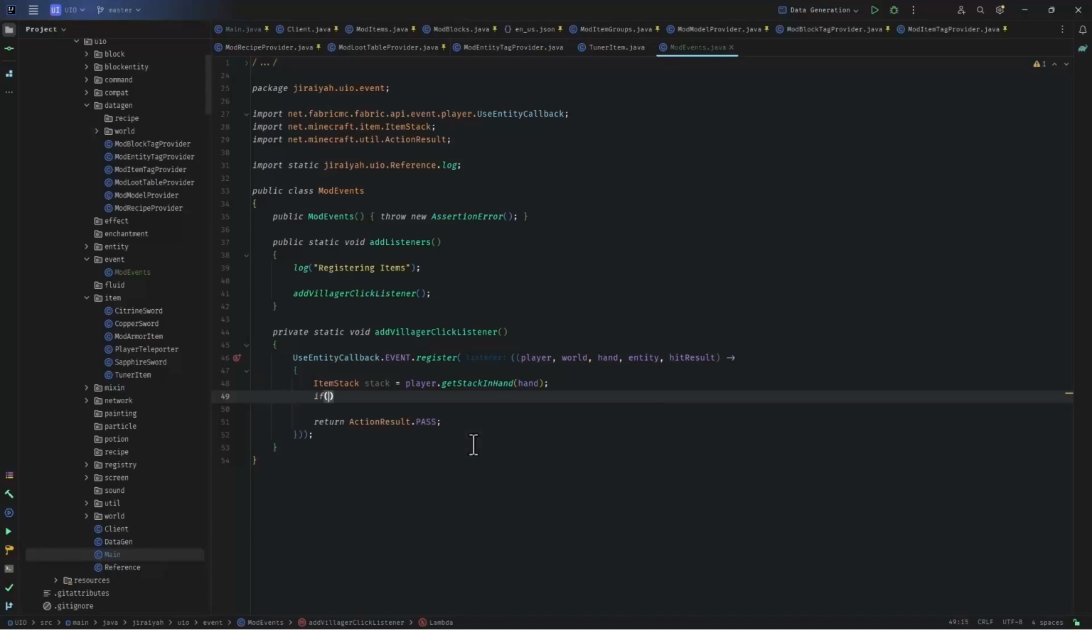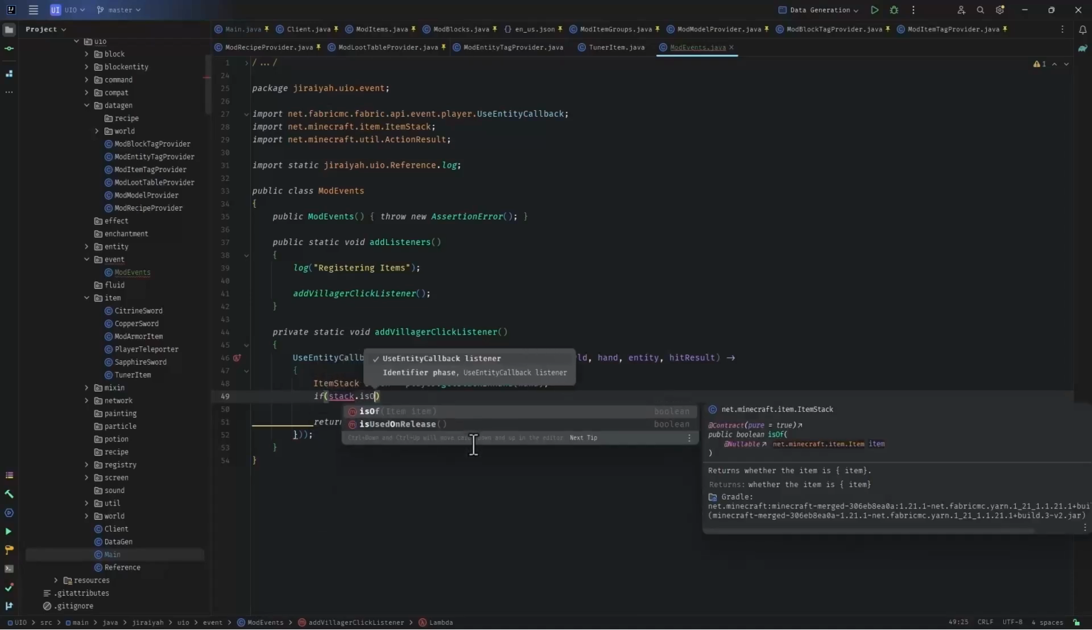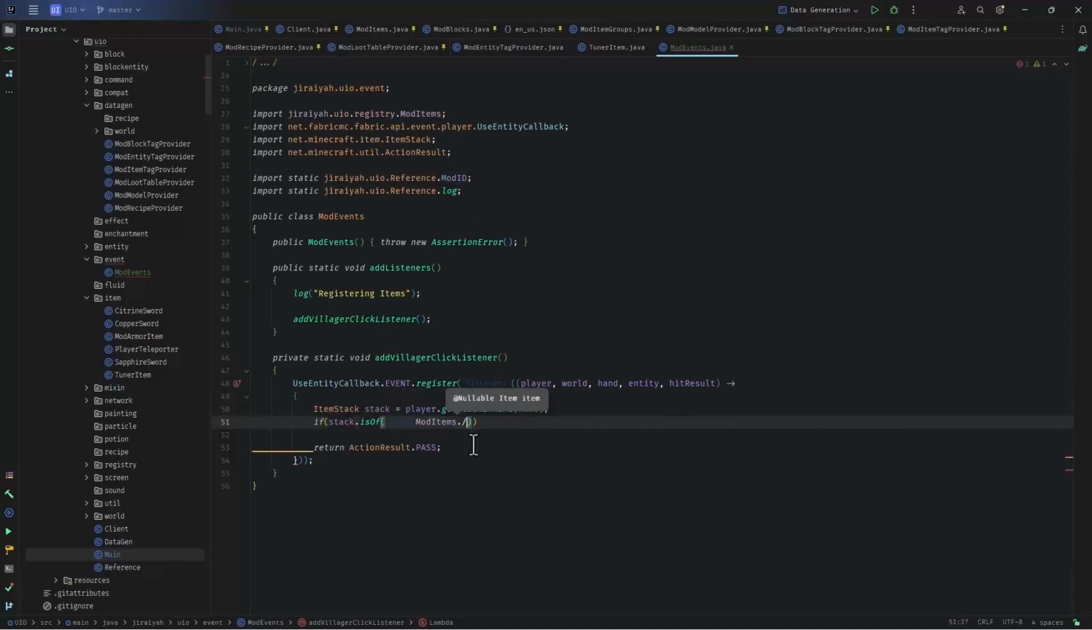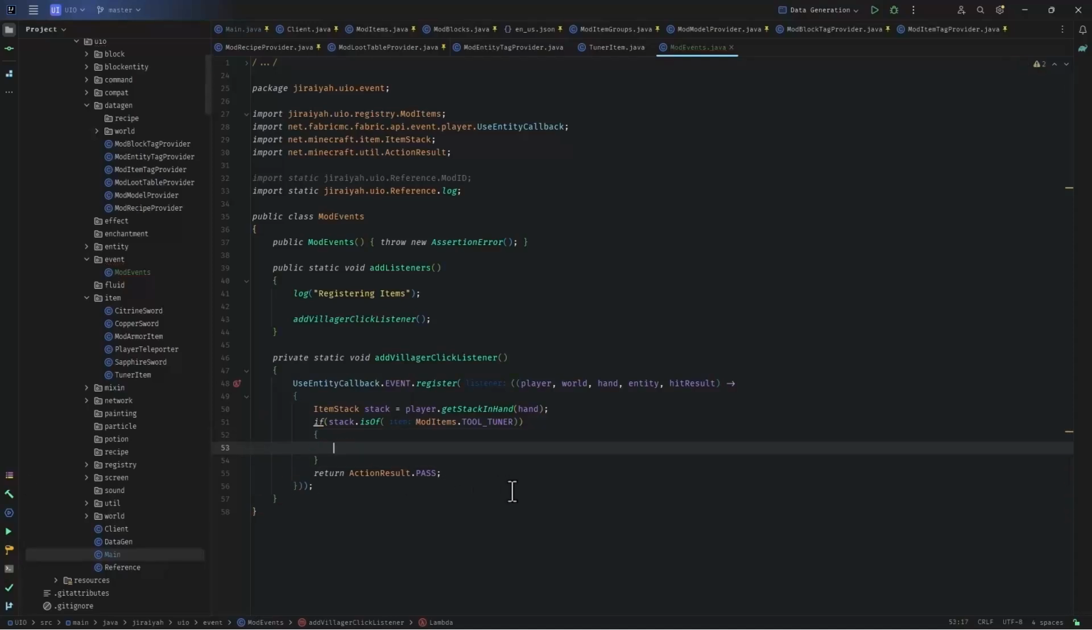We want to check if stack.isOf ModItems.TOOL_TUNER. If that is not the case, we would again return ActionResult.PASS. However, this is one way of doing it. I will open curly braces here. So I could negate it and return action result pass, but I want to keep it like this.